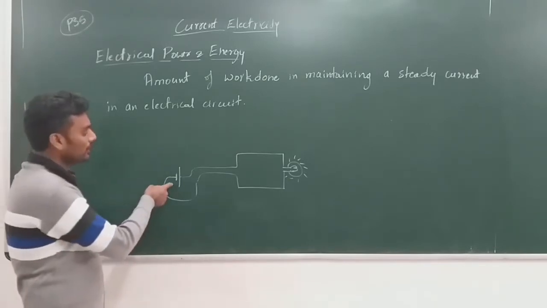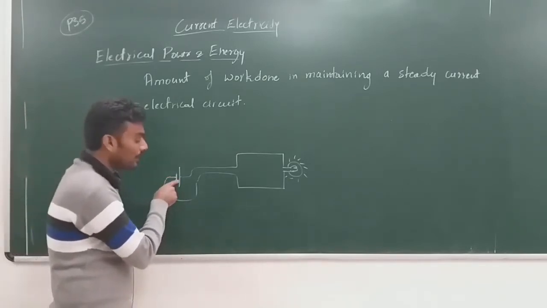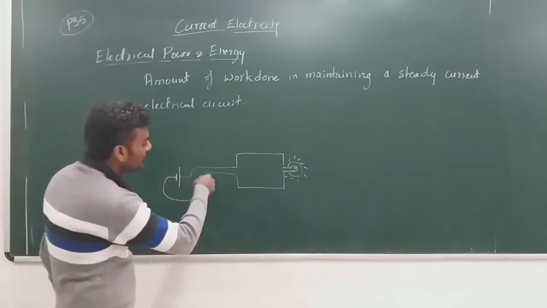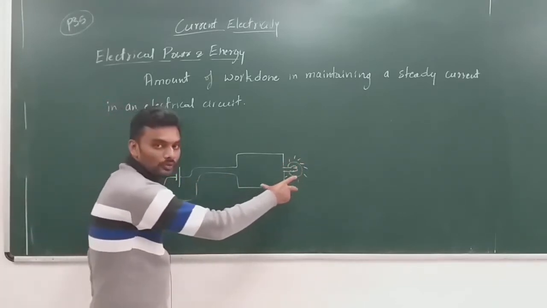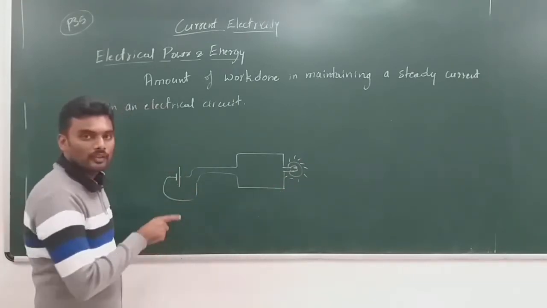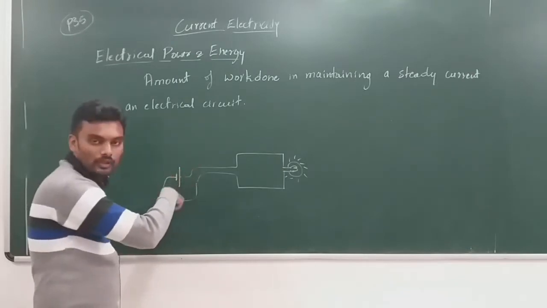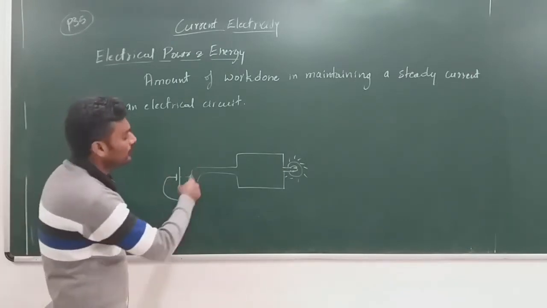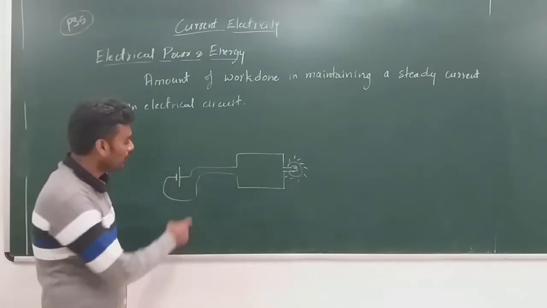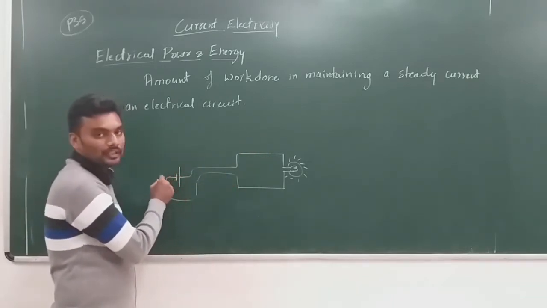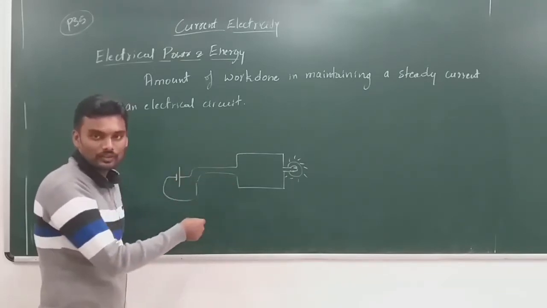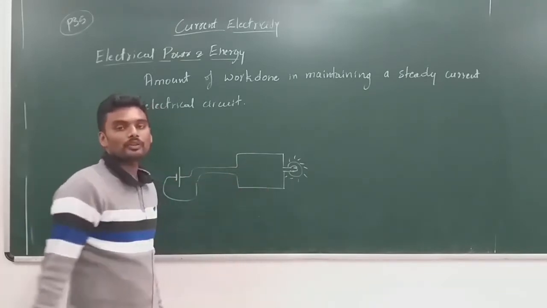And here the work is done by this energy in the cell, which is chemical energy, which is then converted into electrical energy, and then the bulb glows, right? You just break the circuit, that's it. There is no energy transferred, and hence there is no current in the circuit, no glow of bulb. As long as the bulb is connected to the battery, the chemical energy is spent in maintaining the current in the circuit, and hence the bulb keeps on glowing.